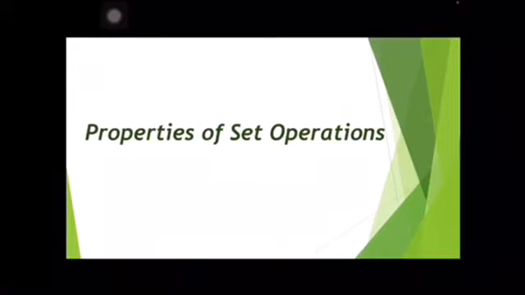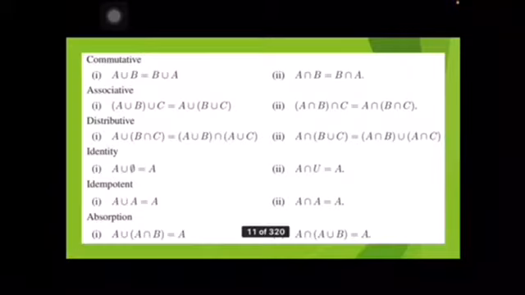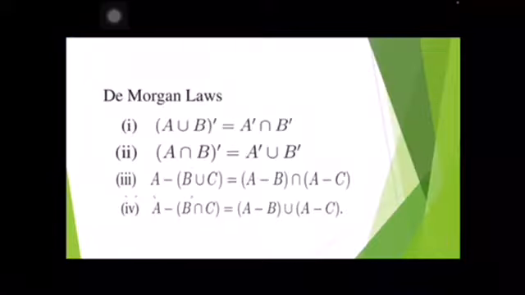Here are a few properties of set operations we have to recollect: commutative property, associative property, distributive property, both in union and intersection, identity, idempotent and absorption. These are all the important properties in set operations. Look, De Morgan laws: A union B the whole dash is equal to A dash intersection B dash.